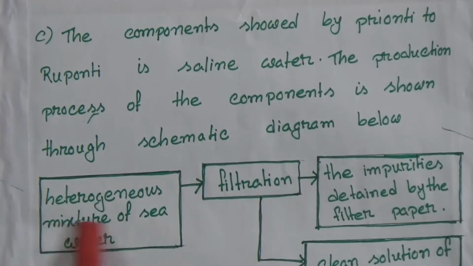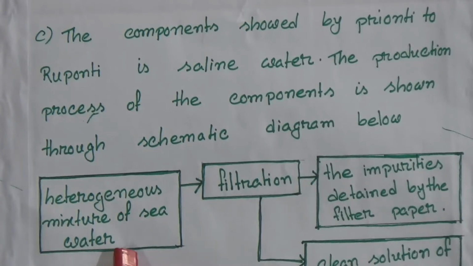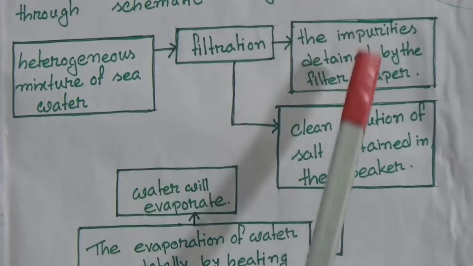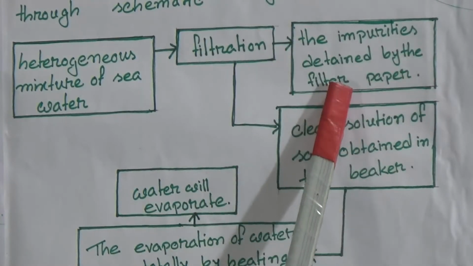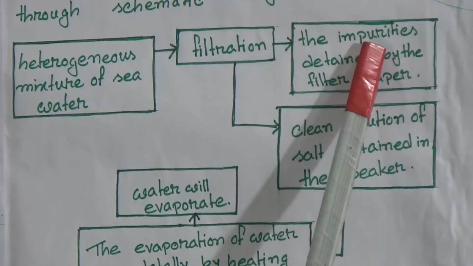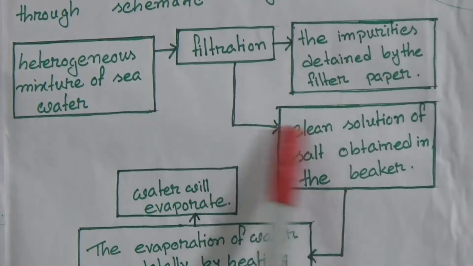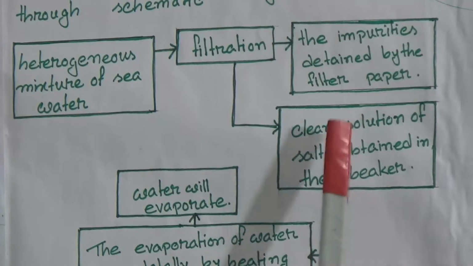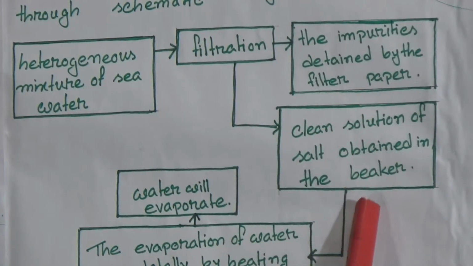Here is a heterogeneous mixture of seawater. In this seawater we find salt, water, mud and other different things. Now we filter this water, filtration. Then the impurities are detained by the filter paper. When we filtrate, we find that the impurities, that means mud and other particles, remain in the filter paper. Then a clean solution of salt is obtained in the beaker. The salt is soluble in the water, so we find a clean solution of salt water in the beaker.